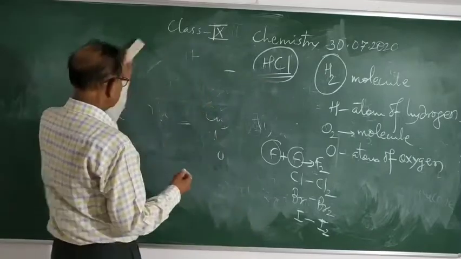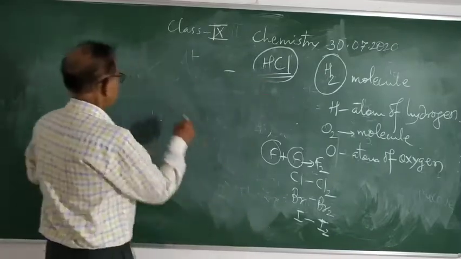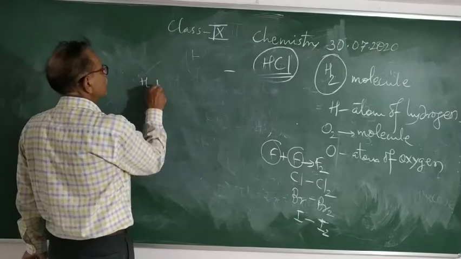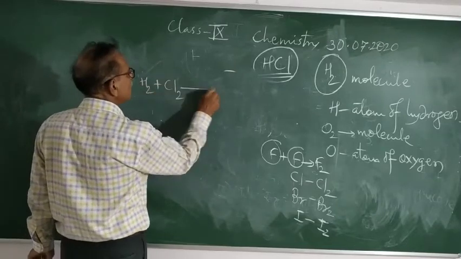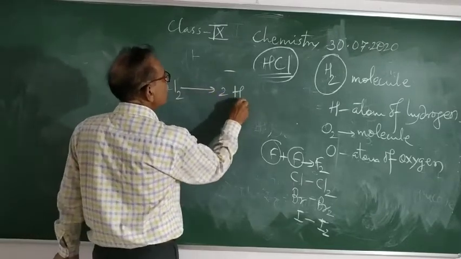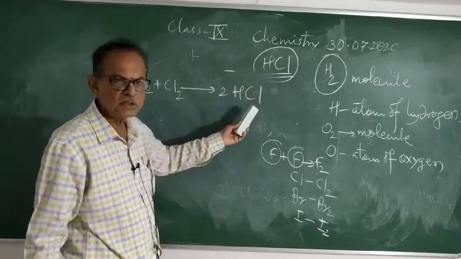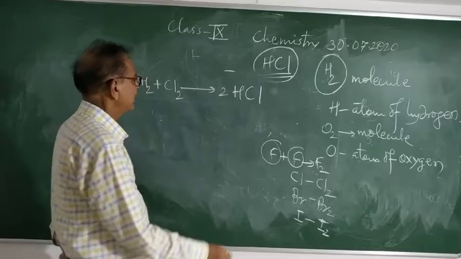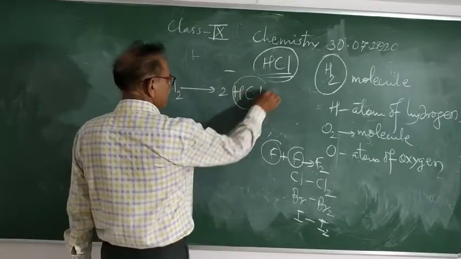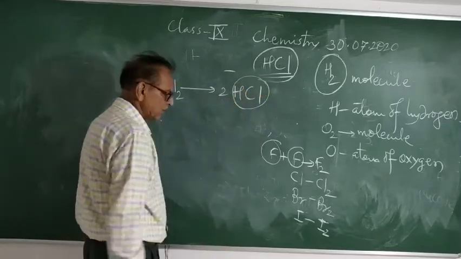Here see the H2 molecule plus Cl2 molecule giving two molecules of hydrochloric acid, and this is the molecule, and here two molecules are formed.